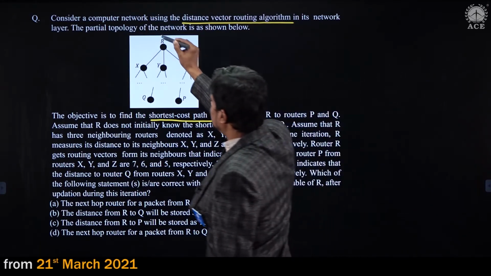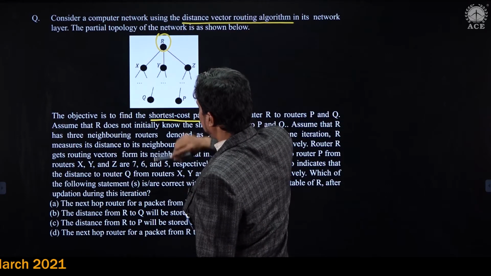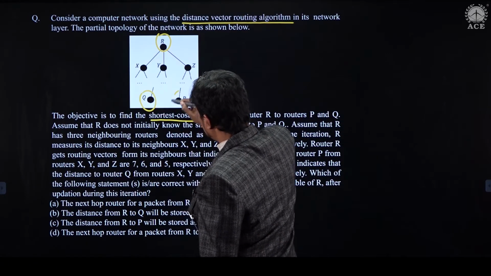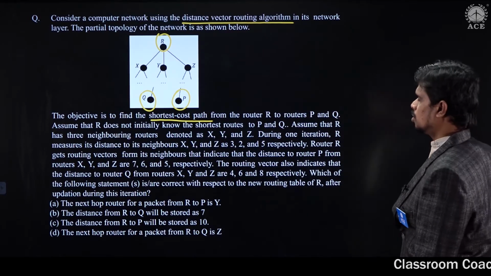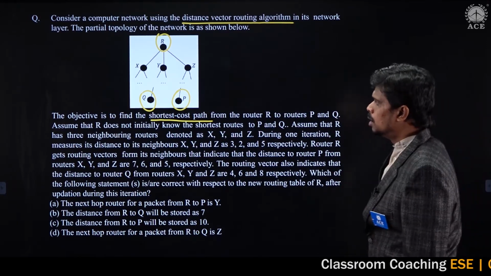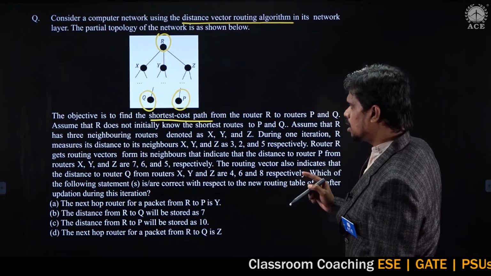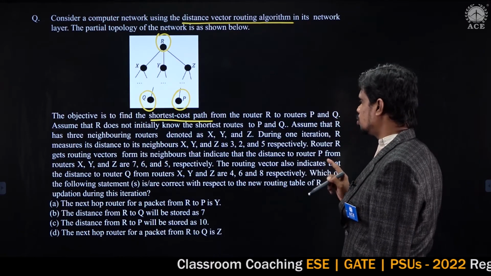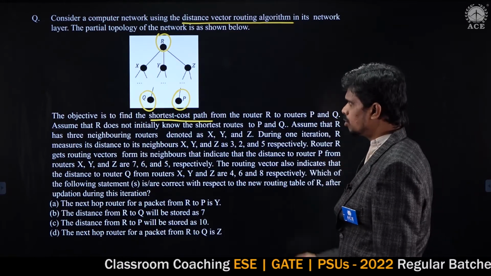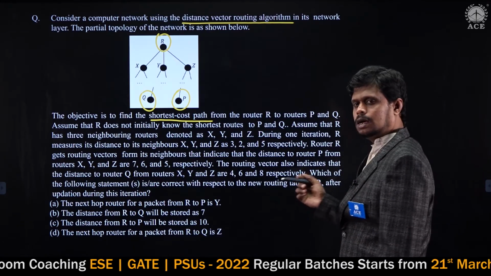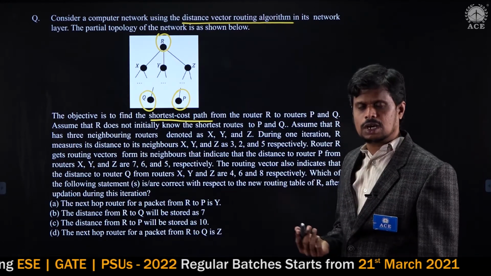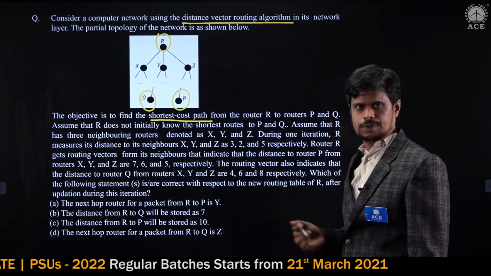So, here we have router R. From here to here and to here, we need to find the shortest cost paths. Assume that R does not initially know the shortest routes to P and Q. Yes, obviously, because P and Q are non-neighbors to R, so initially it is unaware of both of them.